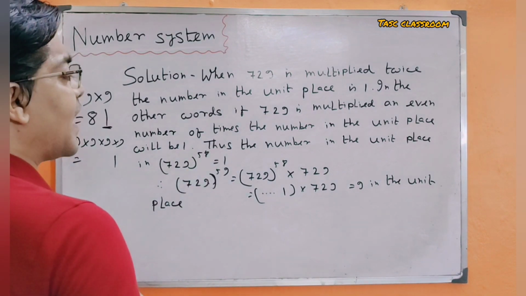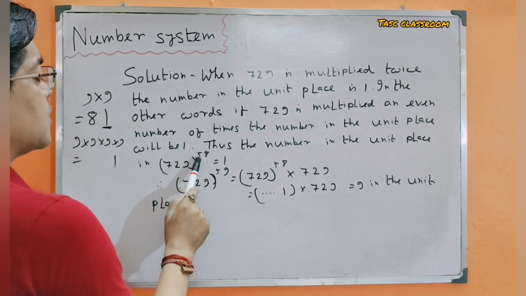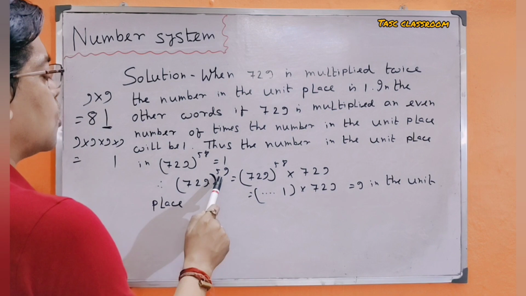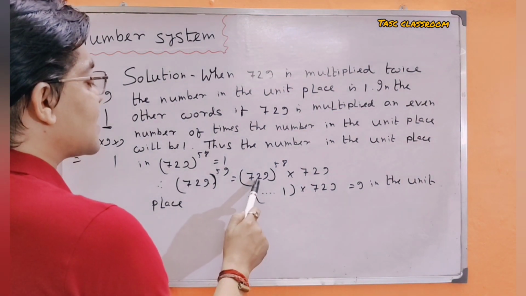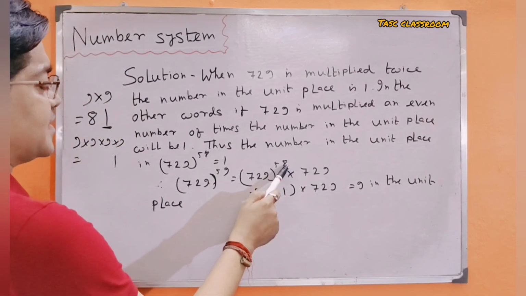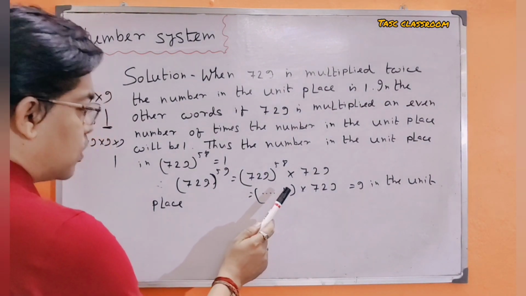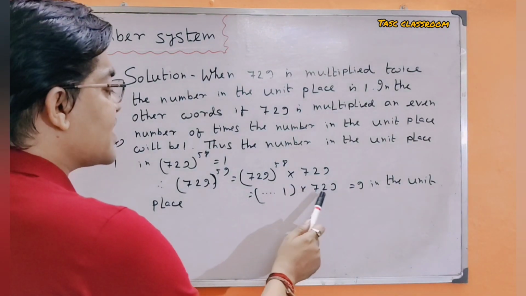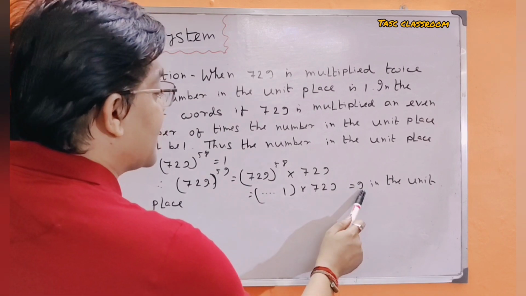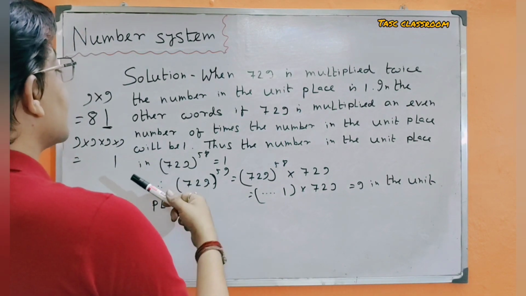Thus, the number in the unit place in 729 to the power 58 is 1. Now we can write 729 to the power 59 is equal to 729 to the power 58 into 729, as 58 is an even number. So the unit digit must be 1, and 1 into 729 gives 9 in the unit place. Friends, here is another example.